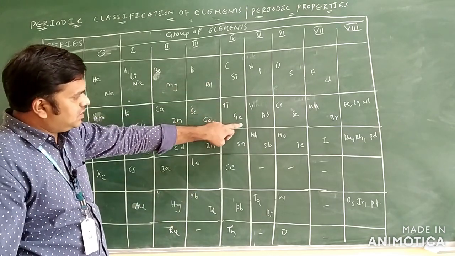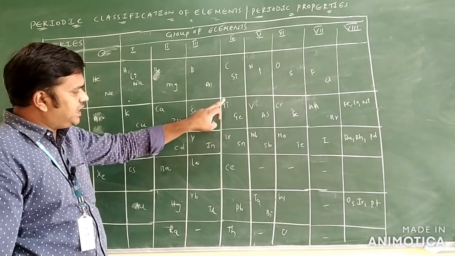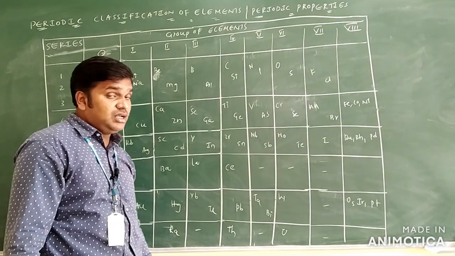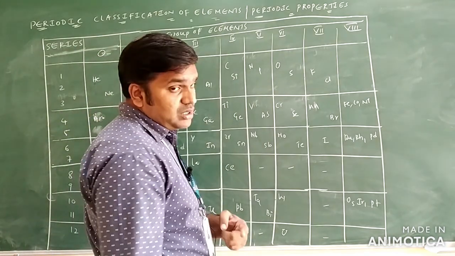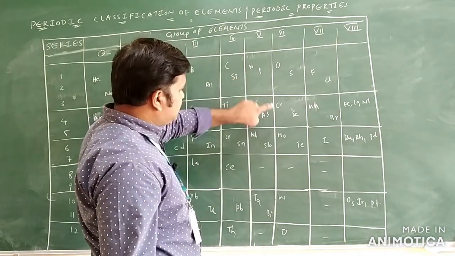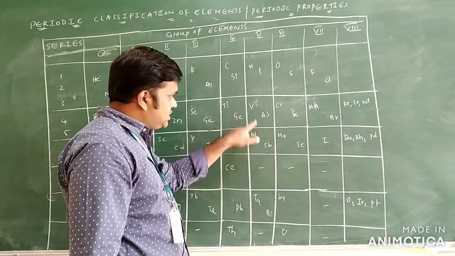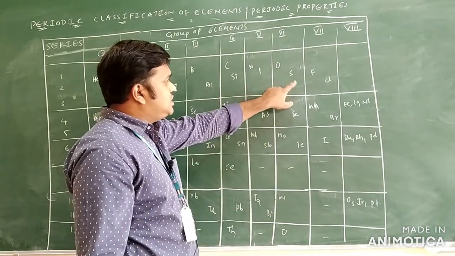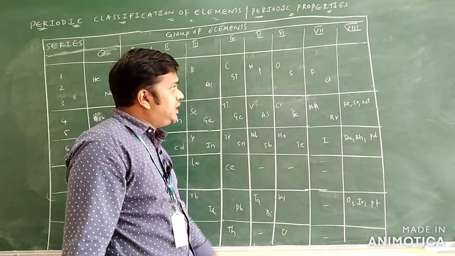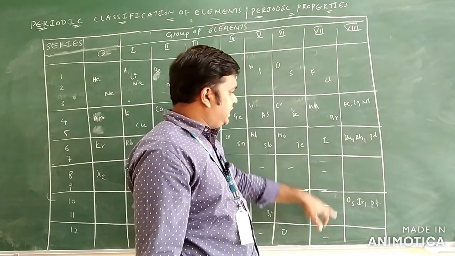Carbon, silicon, germanium, tin and lead. These are what? Transition: titanium, zirconium, cerium. These are transition elements only. They come under A and B series. Nitrogen, phosphorus, arsenic, antimony, bismuth is there. These are D block elements. Oxygen, sulfur, selenium, tellurium and polonium I will write, and fluorine, chlorine, bromine, iodine and astatine I wrote.